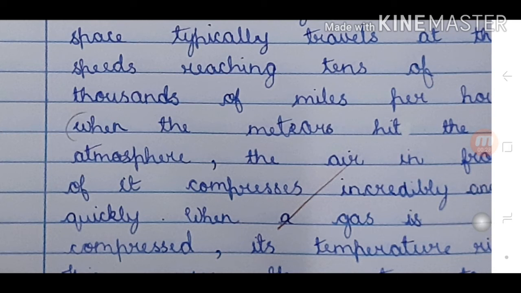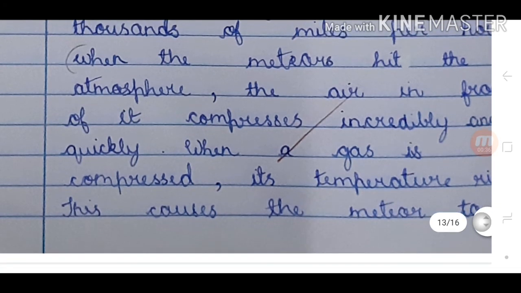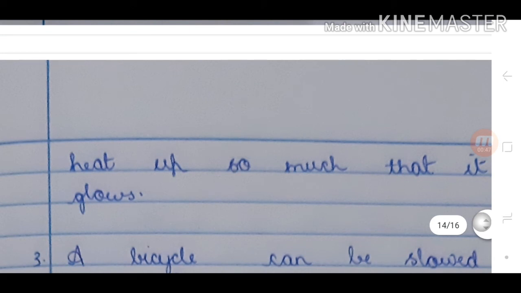When the meteor hits the atmosphere, the air in front of it compresses incredibly quickly. When a gas is compressed, its temperature rises. This causes the material to heat up so much that it glows.